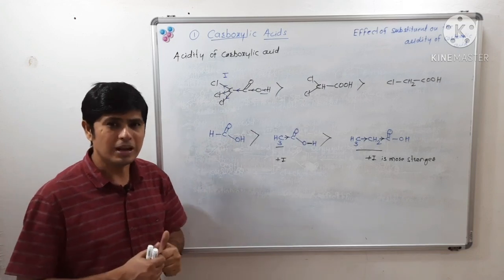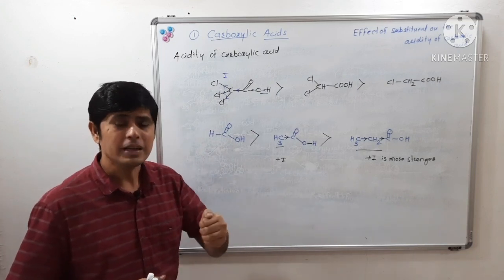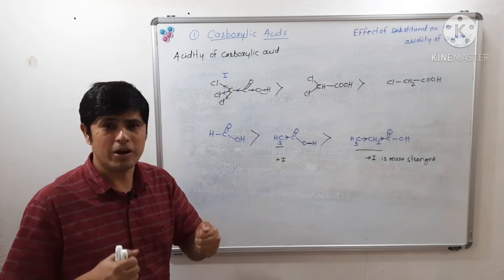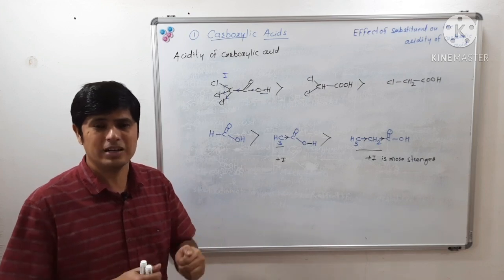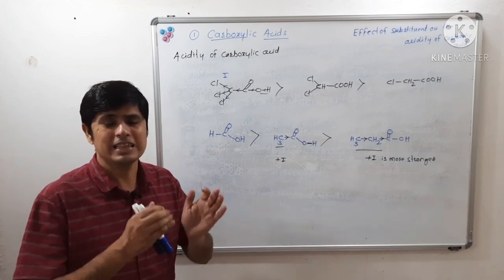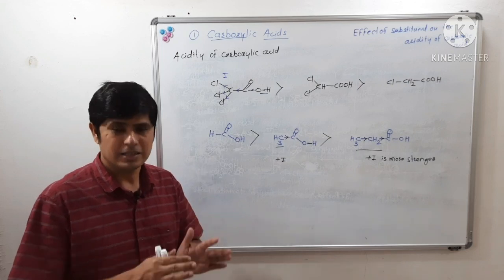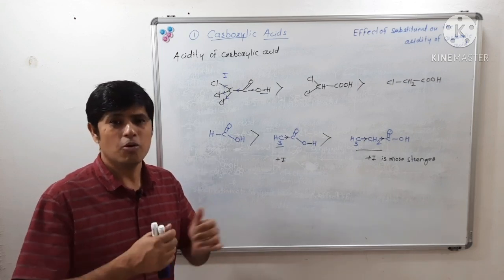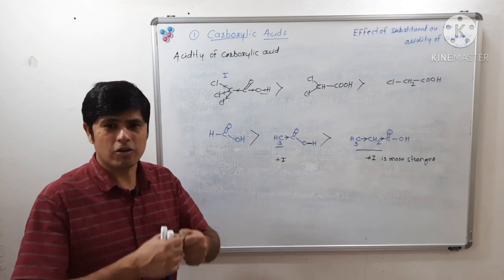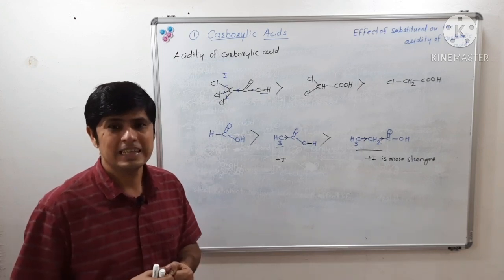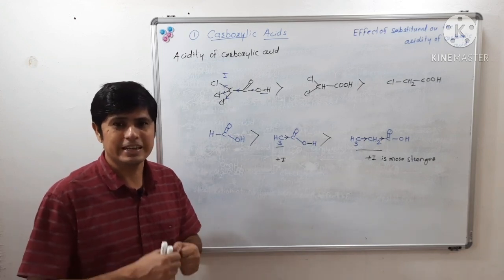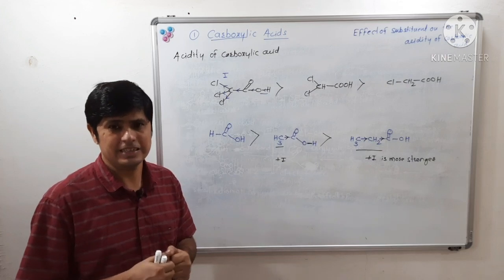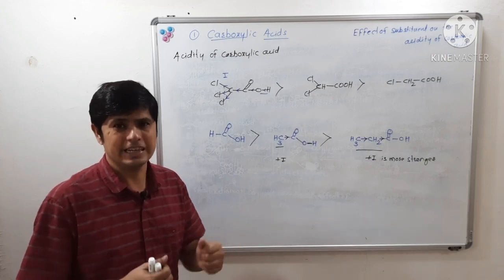So this is the effect of substituent on the acidity of carboxylic acid. By a thumb rule, if an electron withdrawing substituent is present on the carboxylic acid chain, then that carboxylic acid will be stronger. If the number of electron withdrawing substituents increases, the strength of carboxylic acid increases.